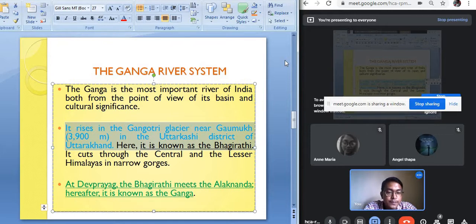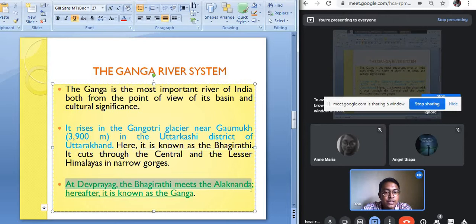After originating from the Gangotri glacier, the river is known by the name Bhagirathi, not by the name Ganga. It cuts through the central and the lesser Himalayas in narrow gorges. The river Bhagirathi joins with the Alaknanda river at Devprayag. Devprayag is the name of the place where the Bhagirathi joins the Alaknanda, and they form a single river which is known as the Ganga. So at Devprayag, the Bhagirathi meets the Alaknanda, and hereafter it is known as the Ganga river.